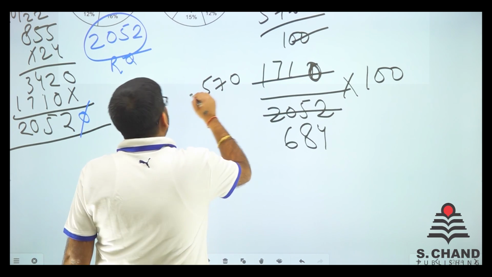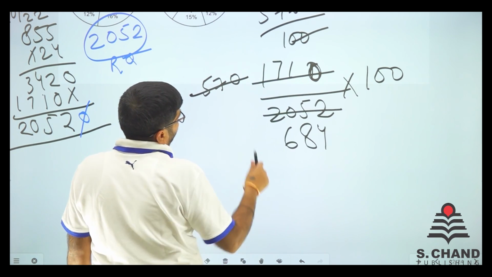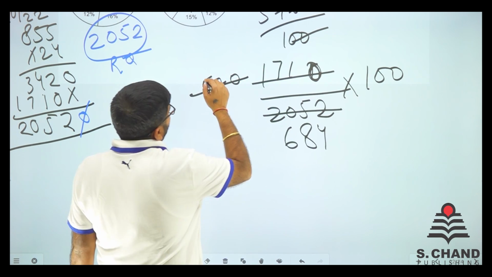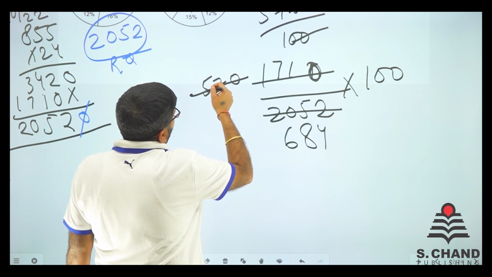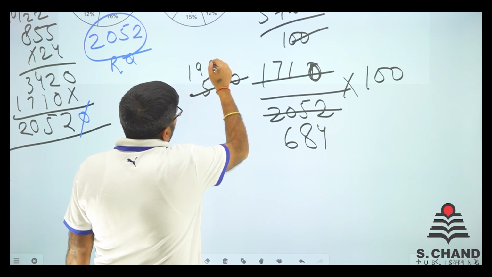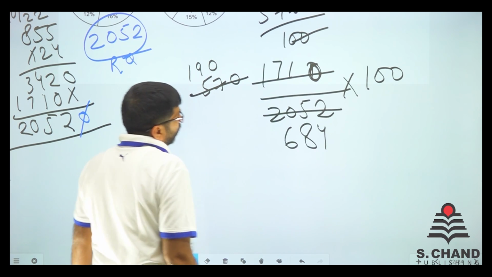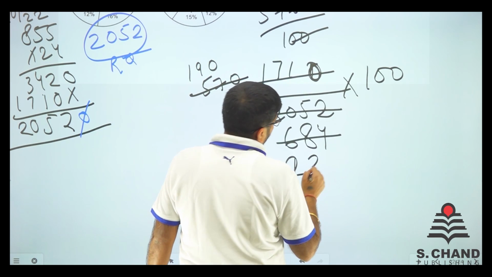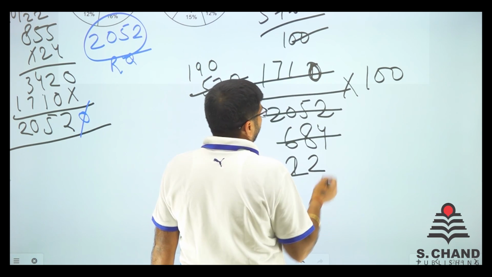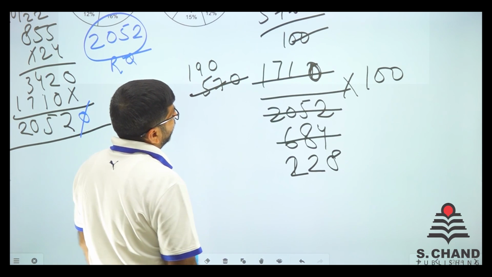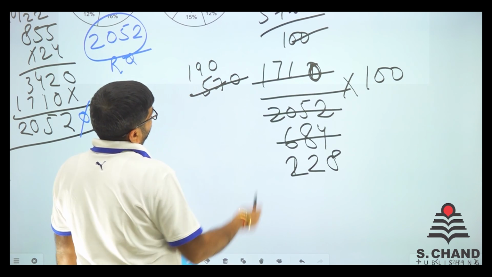Still divided by 3. So what we'll do is 570 divided by 3, that is 57, one time, that is 27, so 190, right? And this 684, so 2 times, 8 is again 2 times, then 24 is 8 times, 228. So again you can divide it by 2, I guess.